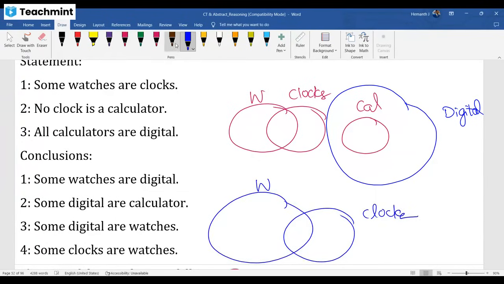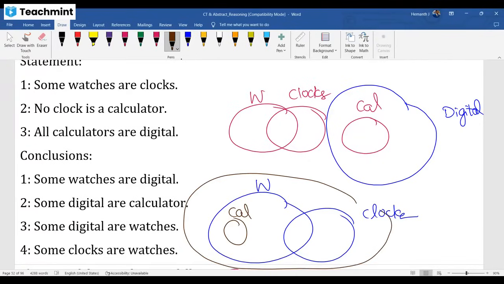No clock is a calculator. I can draw like this here. See, a clock and calculator not connected. All calculators are digital. I can draw like this also. Still, it is valid. Check once. Like this, you need to think and draw the diagrams. There are many possibilities. So I'm showing you two possibilities here.